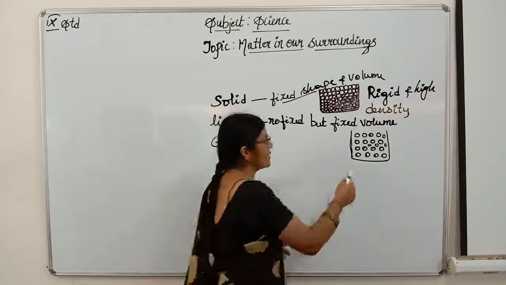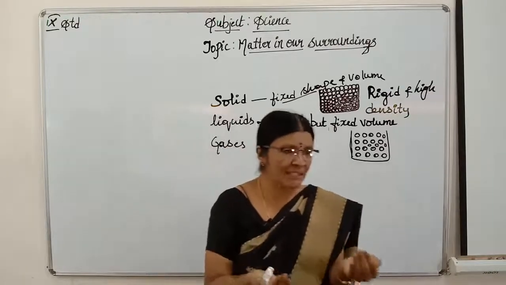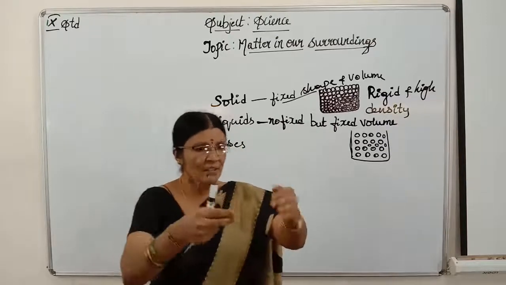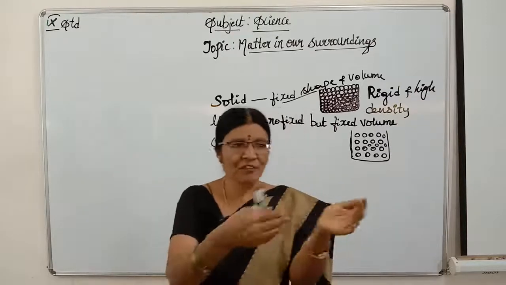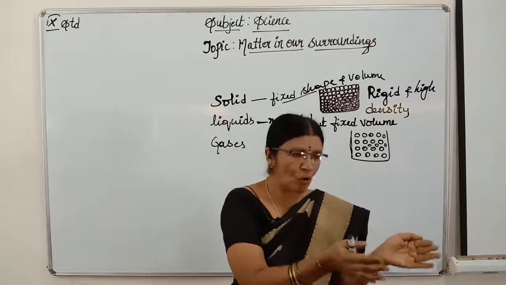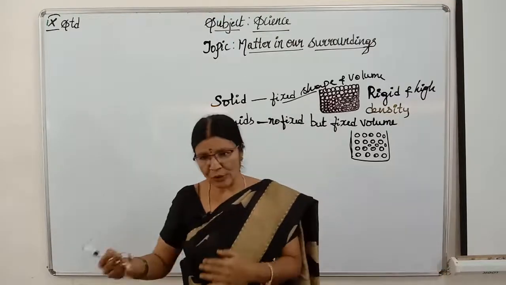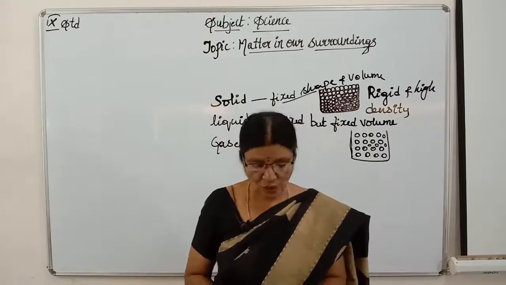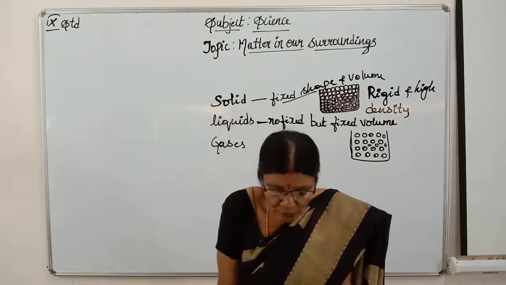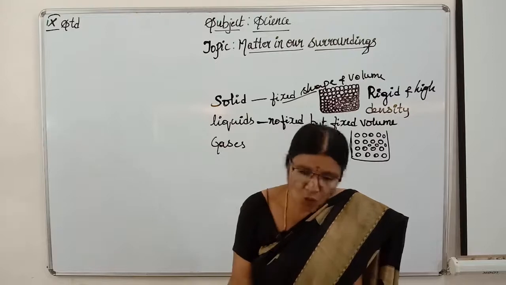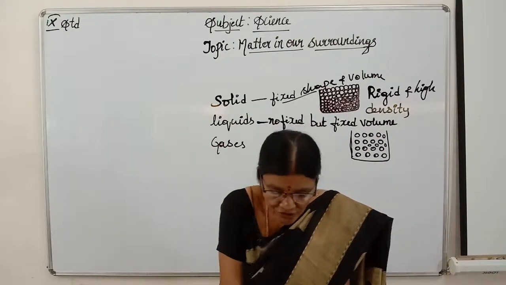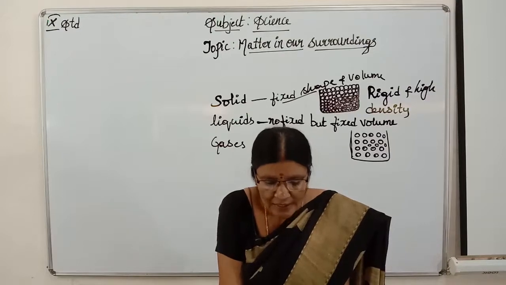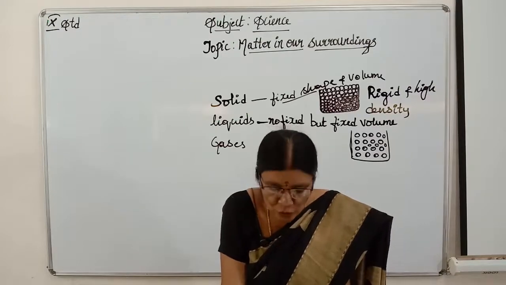Suppose I take water. For example, liquids are those which can flow, isn't it, children? When we take water and pour it into a tumbler, it occupies the tumbler's shape. If you put it into a cup, it takes the shape of the cup, isn't it, children? So liquids do not have their own shape, but they have volume. They have weight. Got it, children? And liquids can slip, means they will flow, children.